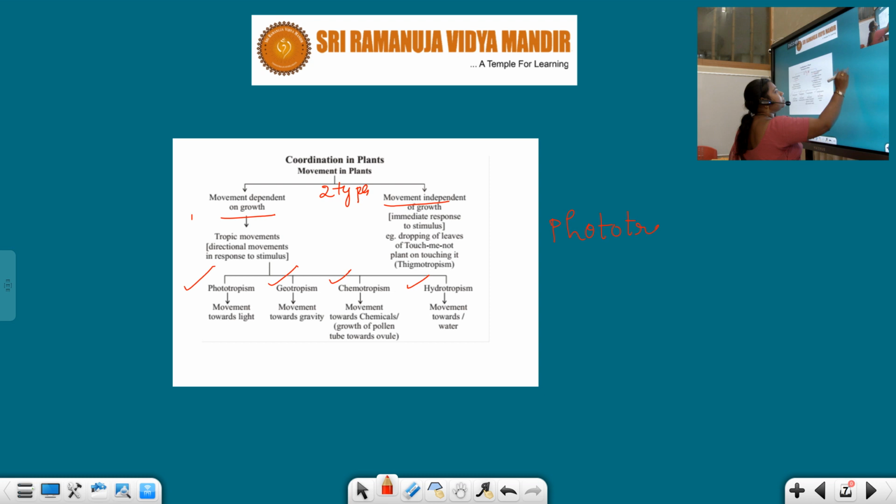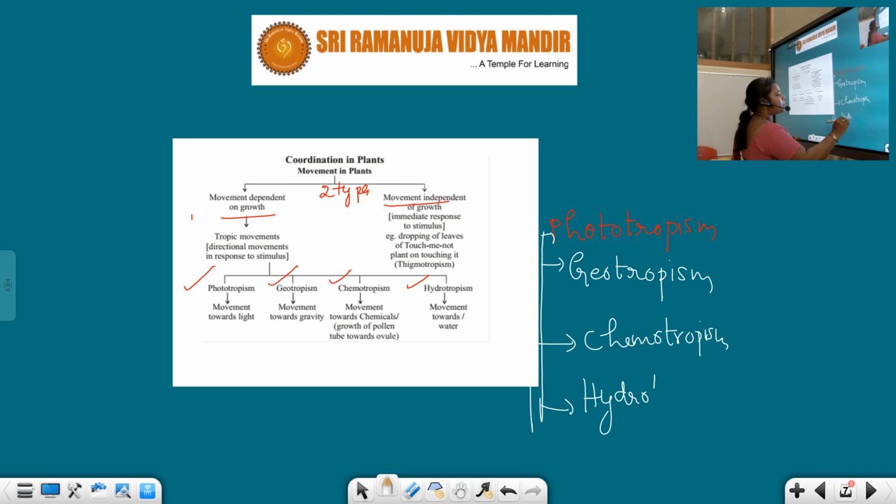Okay, and second kind is geotropism. Third one is chemotropism. And the final one is hydrotropism. So all these are new words for you people. Remember all these, very important.